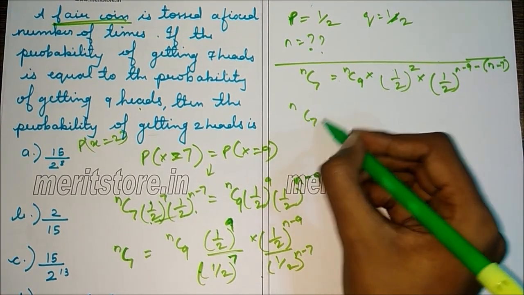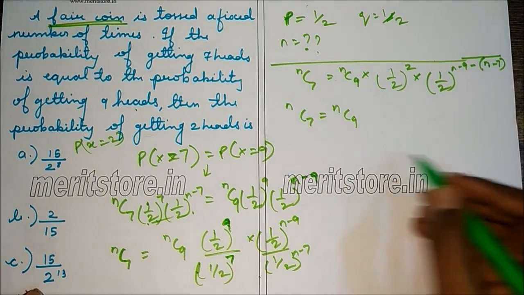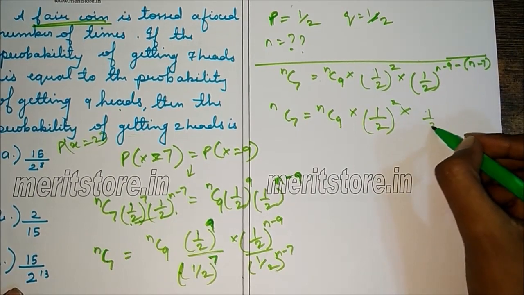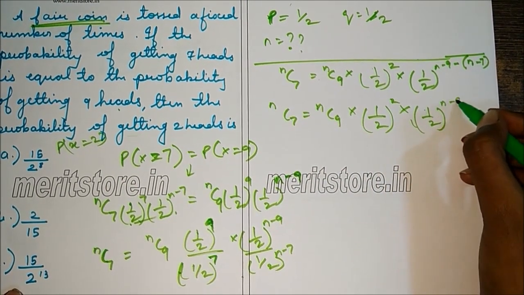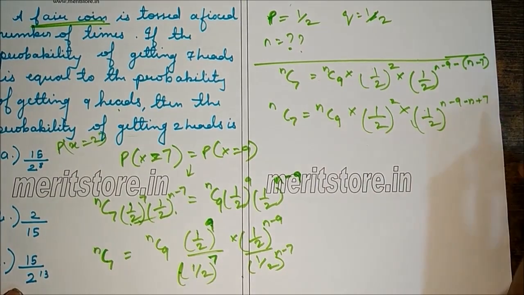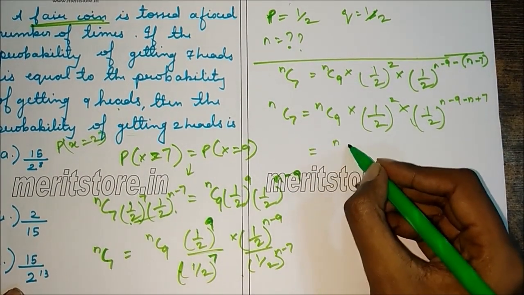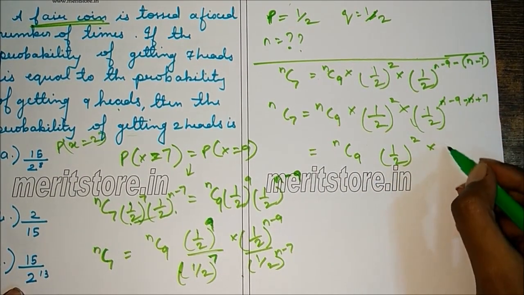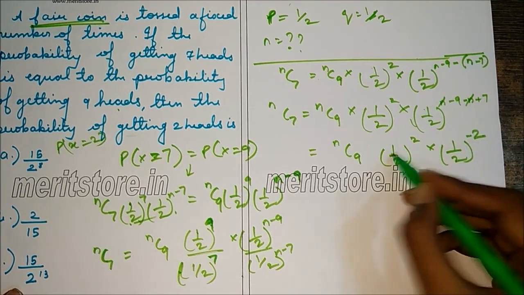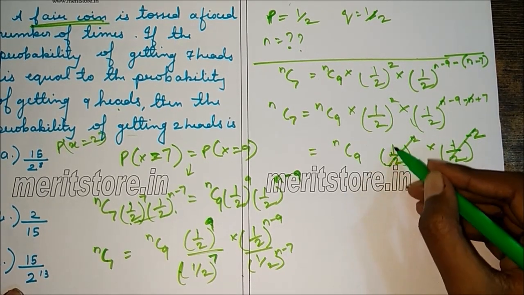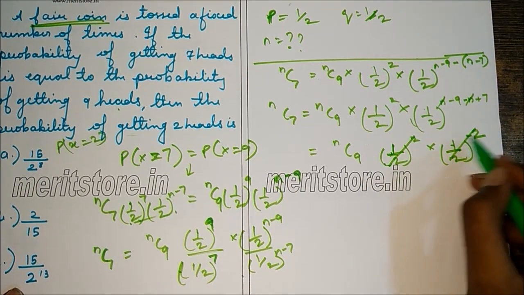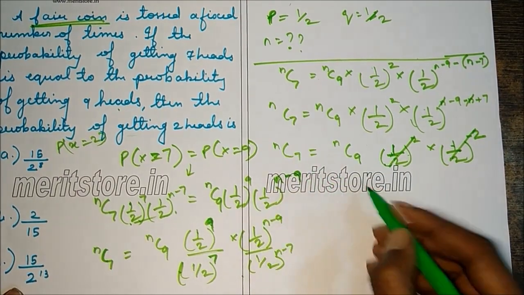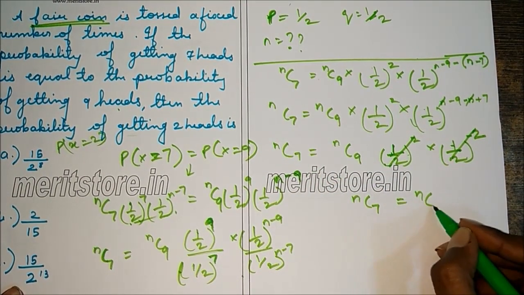This is nC7 equals nC9 into (1/2)^2 into (1/2), expanding the brackets, we get n minus 9 minus n plus 7. So the n gets cancelled, we are left with (1/2)^2 into (1/2)^(-2). So this term gets cancelled. Since this is a positive power and this is a negative power, this is (1/2)^2 and (1/2)^(-2). So we are left with nC7 equal to nC9.